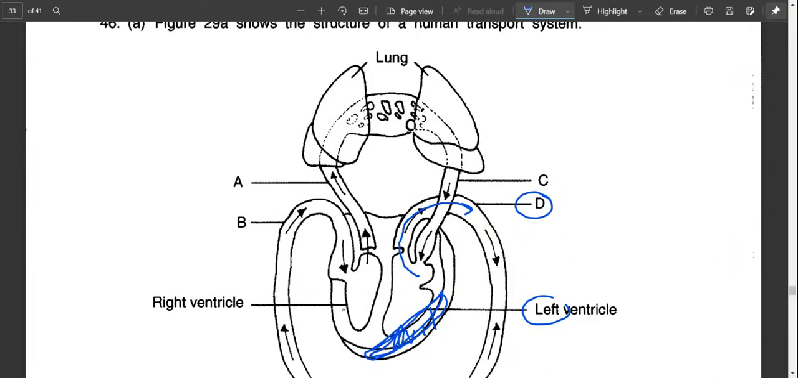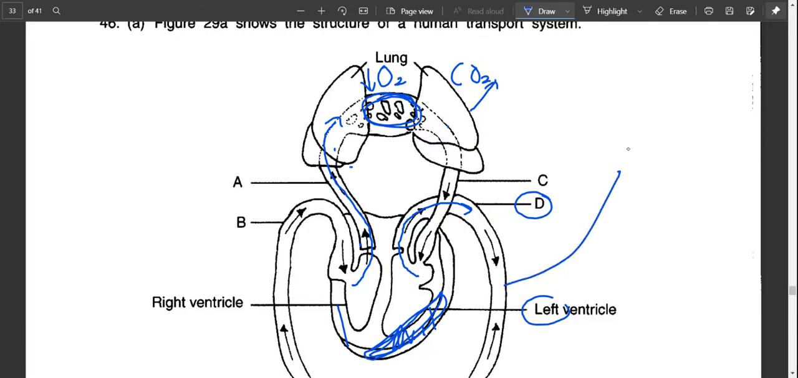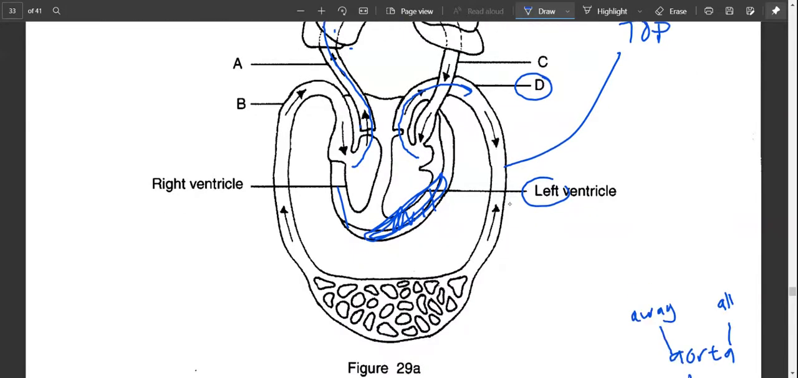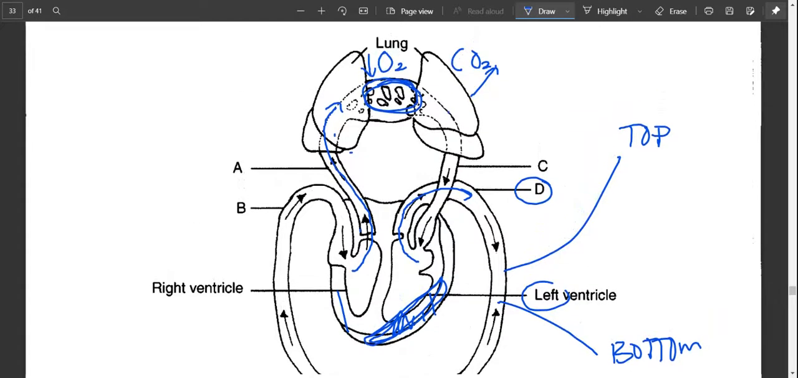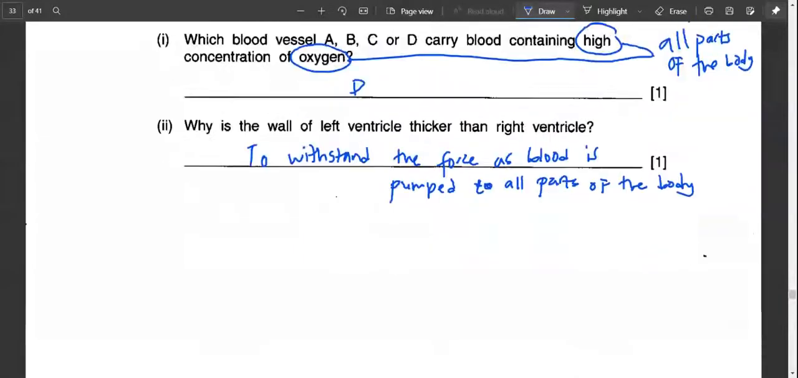So the reason why this one is slightly thinner compared to the left side is because your lungs are literally next to your heart, so you just need to pump it lightly. There is no strong force or whatsoever, and you prefer it to go slowly in the capillaries, because you want to get a lot of oxygen. You want to remove carbon dioxide as well. Carbon dioxide out, oxygen in. While for the rest of your body, the blood has to go to the top part and also the bottom part of your body, which is quite a distance in comparison to your lungs. Alright, next one.